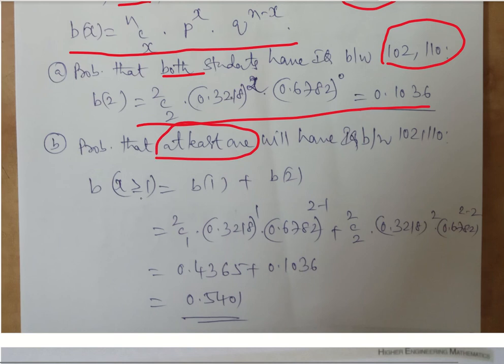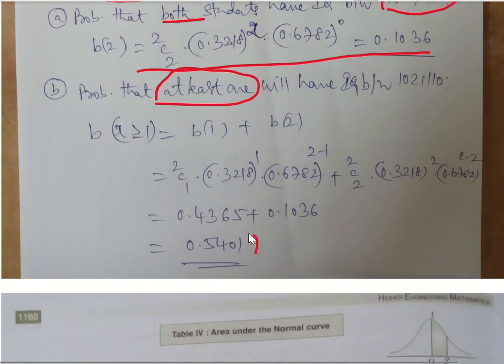Since there are only 2 students, x greater than or equal to 1 is nothing but b of 1 plus b of 2, or 1 minus b of 0. So both are the same. So we can calculate either way. So you will be getting 0.54101. This is what we have done in earlier problems also. So you will be able to do this. So this is how we will be getting the solution.